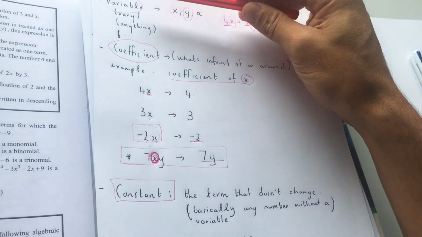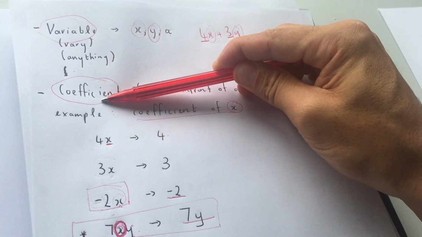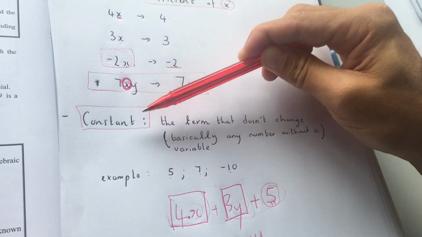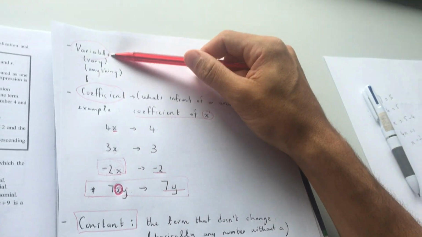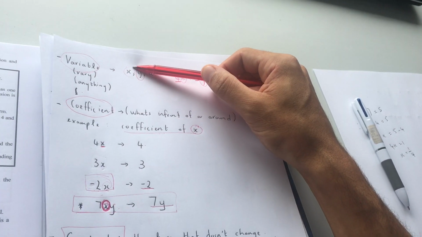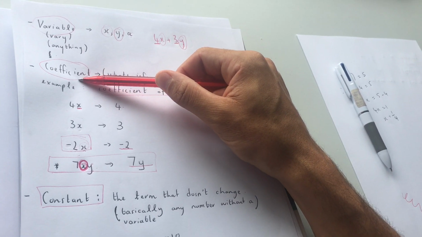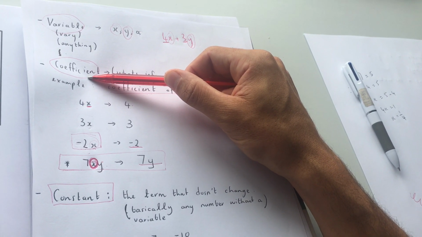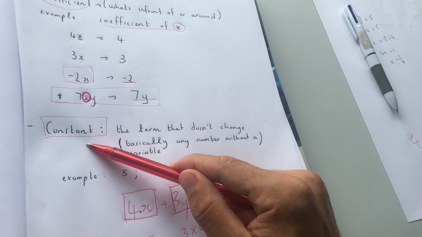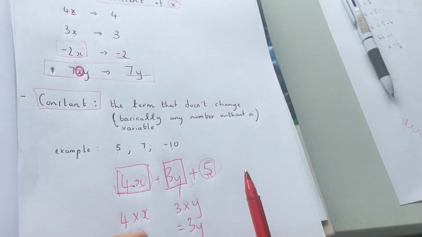So before I go on to expressions, we need to know what a variable is, what a coefficient is, and what a constant is. You need to know this off by heart. So if I ask you what's a variable, you need to tell me it's a letter. It can be anything. If I say what's a coefficient, it means what's in front of or around. And when I say constant, you must know it's just a number without a variable.